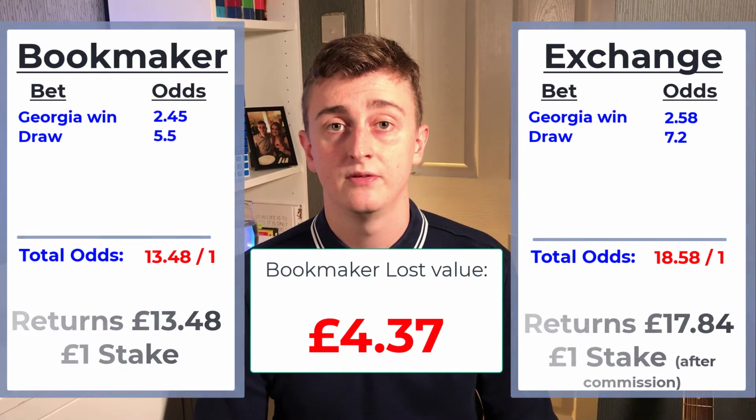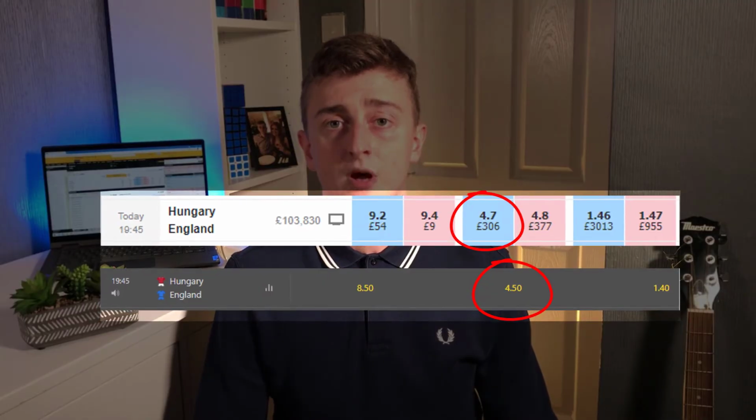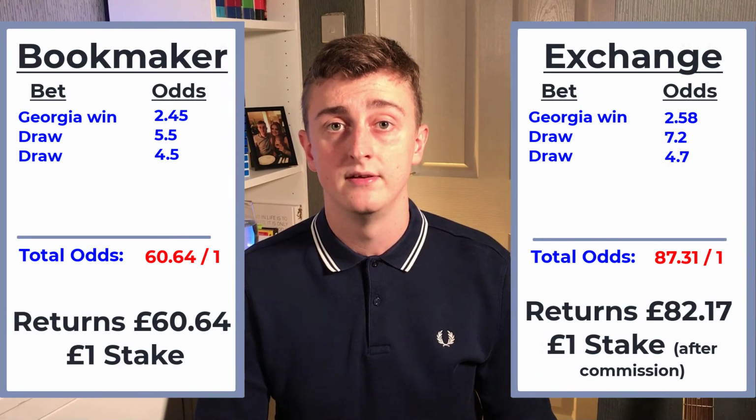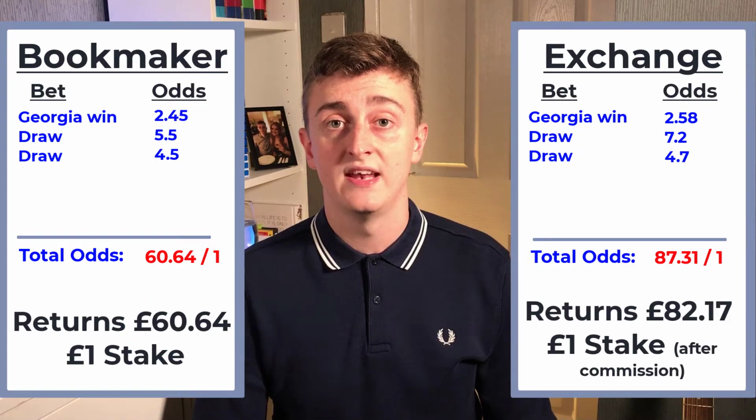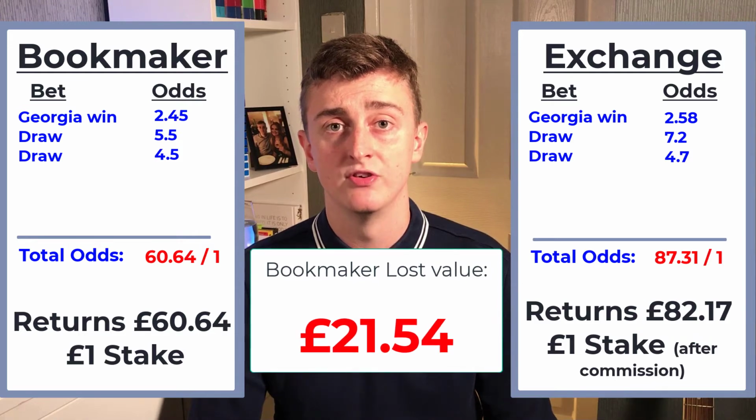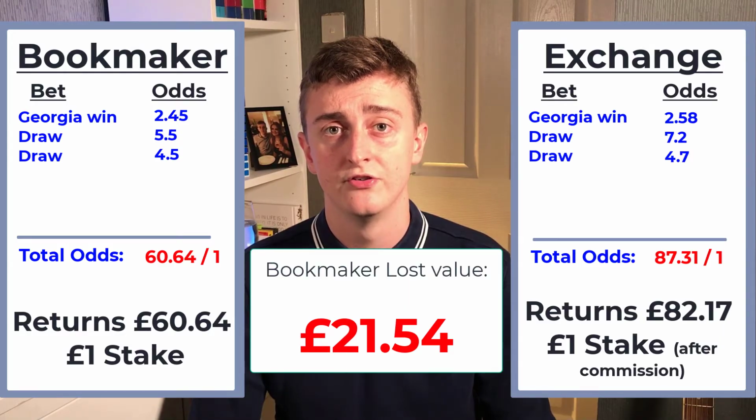If we had a third selection and get a treble, let's say a draw between England and Hungary, this treble on a bookmaker would return around £60 on a £1 stake. And if you place the same equivalent bet on an exchange, you'd return £82. That's over £21 more than what you'd return on the bookmaker. Remember again, scale this up to £10 stakes. We're talking about £210 worth of value lost placing this treble.